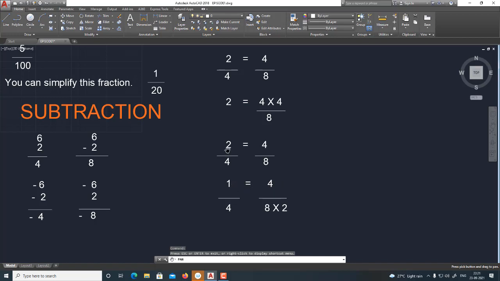This numerator 2 becomes denominator 2 here and multiplies 8. In the place of 2, we will put 1. We cannot ignore this as in the previous case. So 1 by 4 is equal to 4 by 8 into 2.